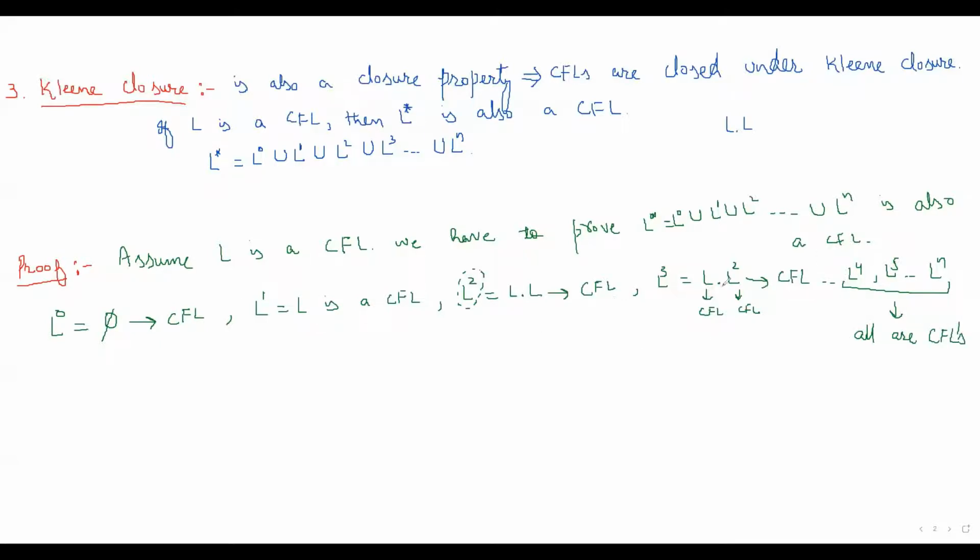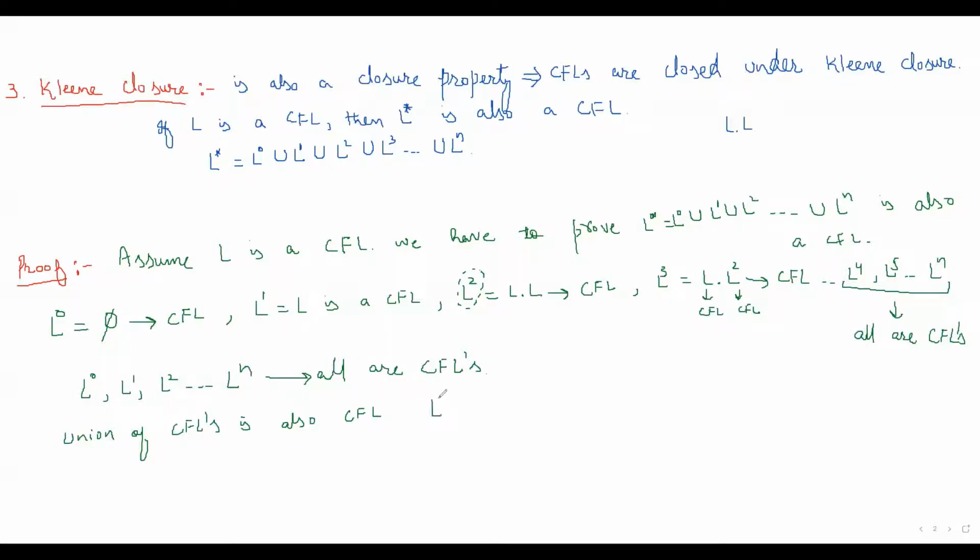So we have proven that all L0, L1, L2, and so on, Ln, these all are context-free languages. And we know that union of context-free languages is also a context-free language. We have already proven it in the first operation. So we will do the union of these.